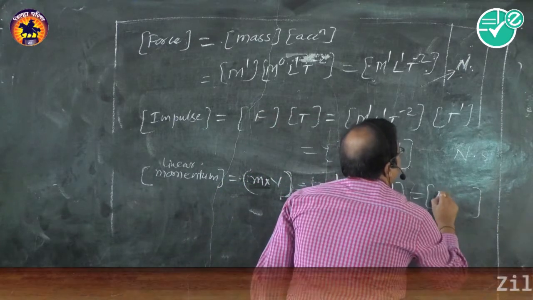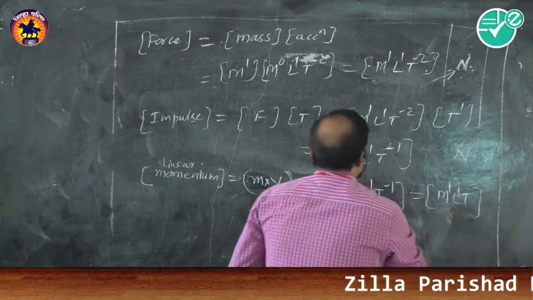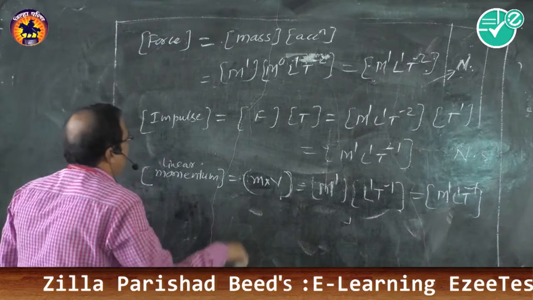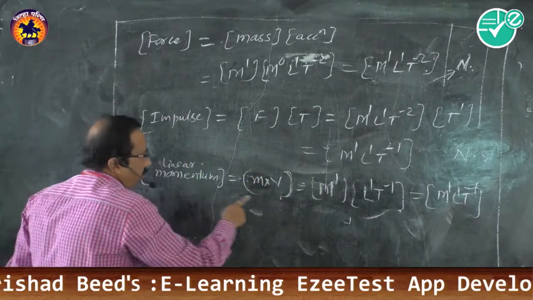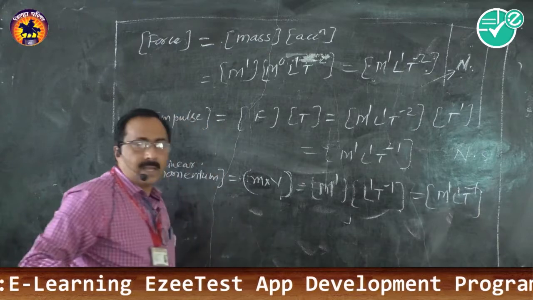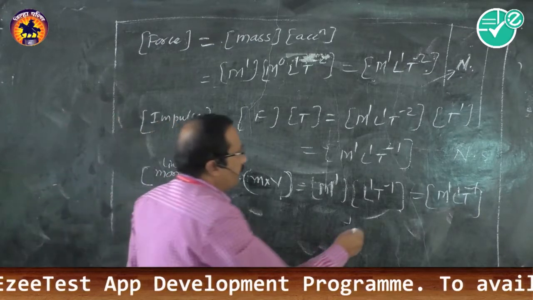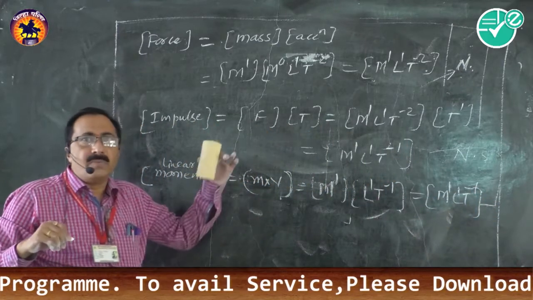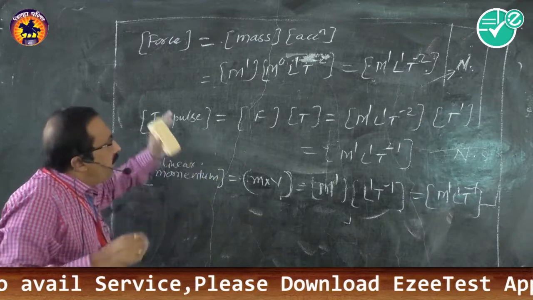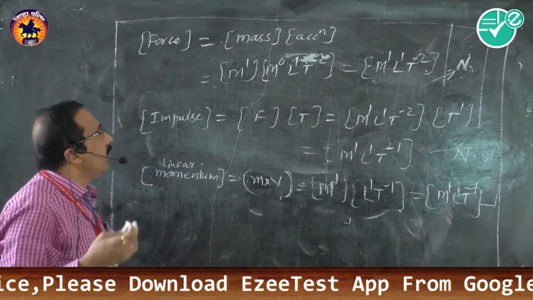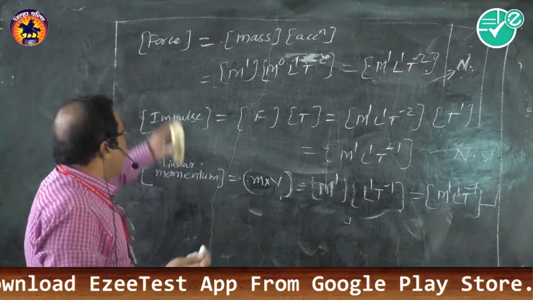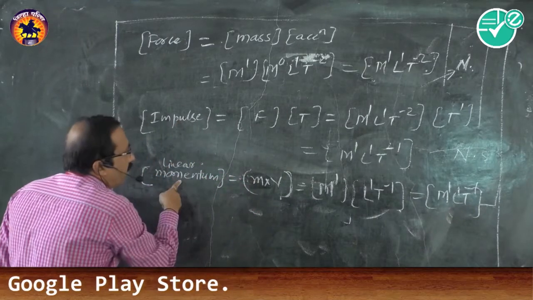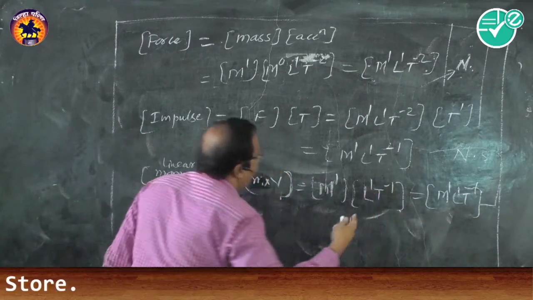So the dimensions of momentum are M1, L1 and T minus 1. Can you observe that the dimensions of impulse and dimensions of momentum are the same. These two quantities are dimensionally same. Whether these two quantities are actually similar in physics, we shall study in the next article on applications of dimensional analysis. These are different quantities. Even though these are different quantities, their dimensions are same.